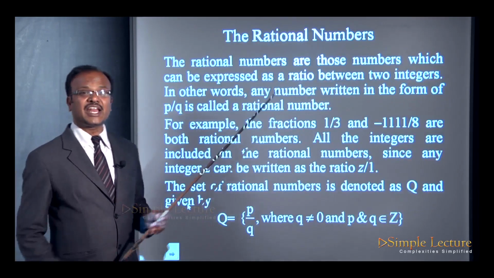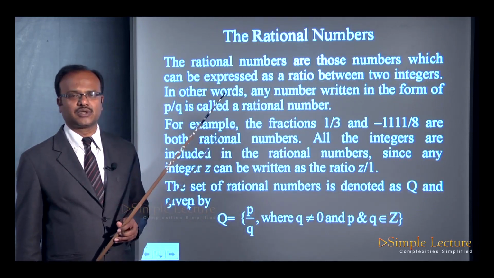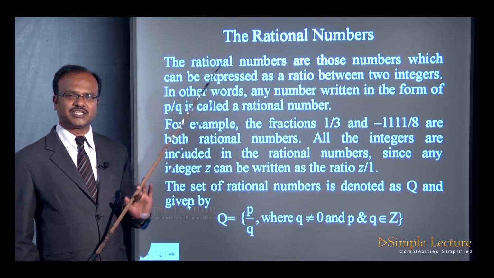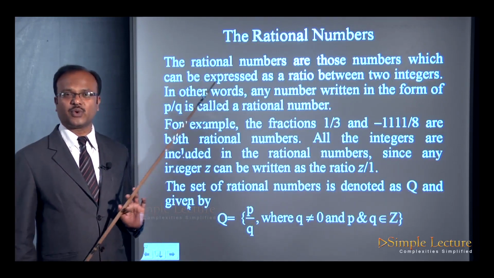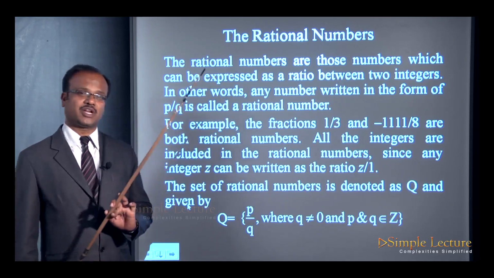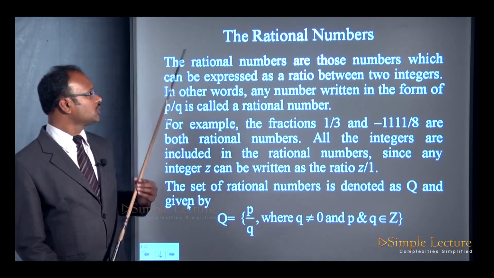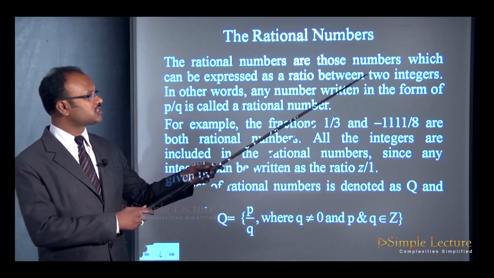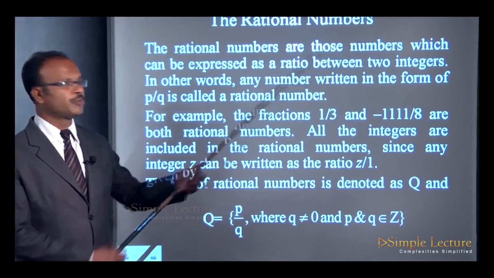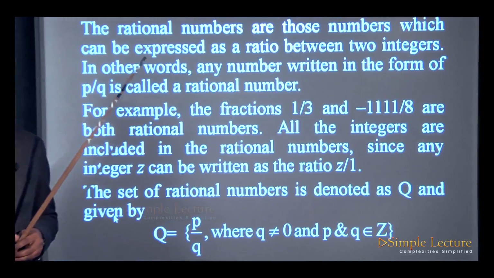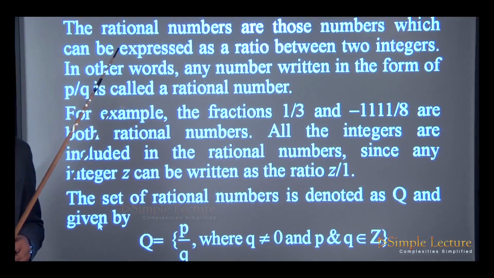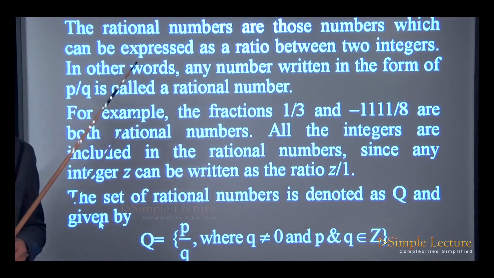Now, the rational numbers. What are rational numbers? You all remember all these things, right? You have already discussed them in your elementary classes. This is just for your recapitulation. So, the rational numbers are those numbers which can be expressed as a ratio between two integers.